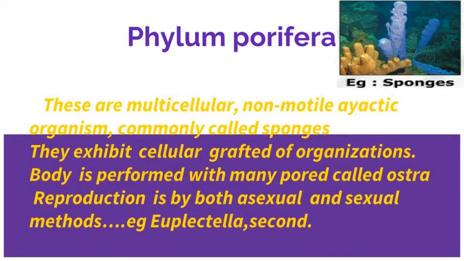Here comes the detailed explanation of each phylum. First, we are going to see the phylum Porifera. These are multicellular, non-motile aquatic animals commonly called sponges. They exhibit the cellular grade of organization. The body is perforated with many pores called ostia. Water enters the body through the ostia and leads to the canal system.